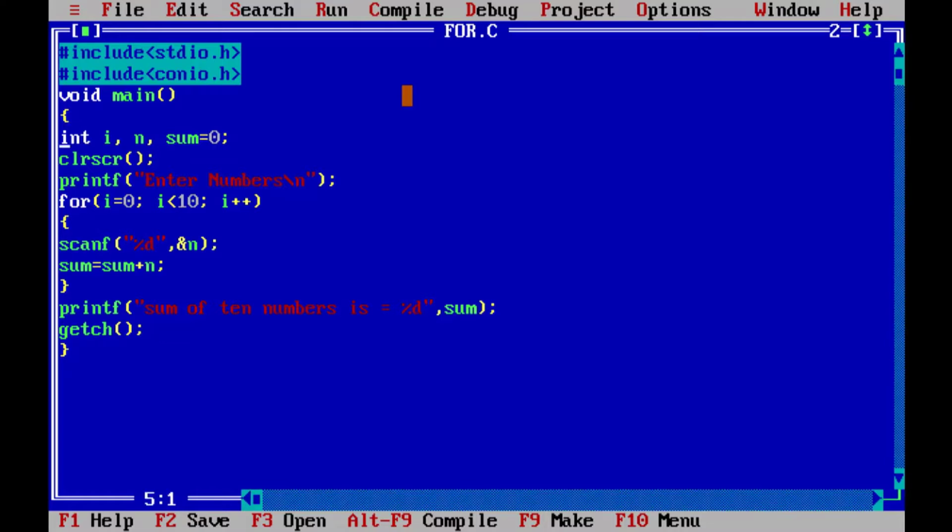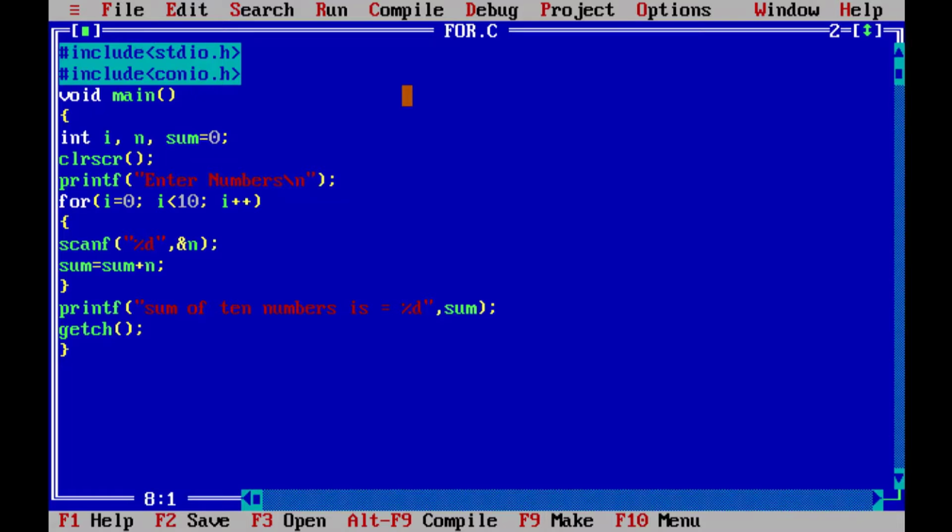Here we are declaring three variables of integer type. Next, there is a clear screen function. Definition of this function is in the conio.h header file. It is used to clear previous output from screen. Next, we have written printf function. It is used to print values on the output screen. The definition of this function is in the stdio.h.